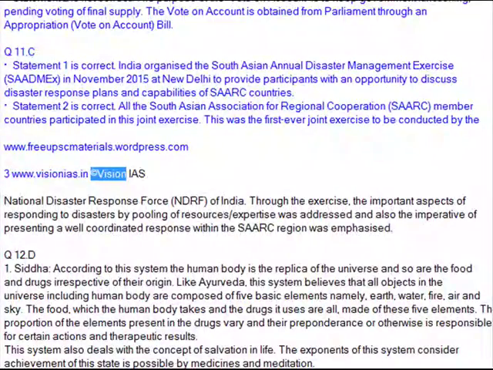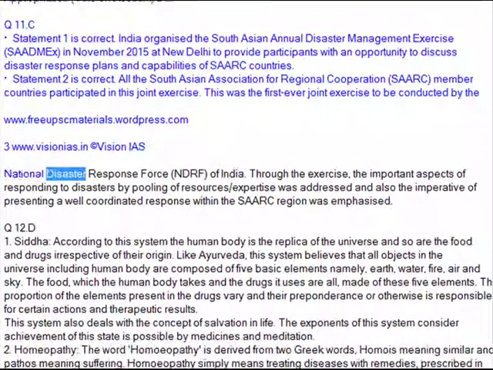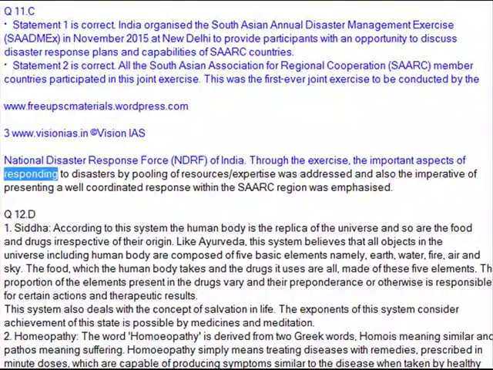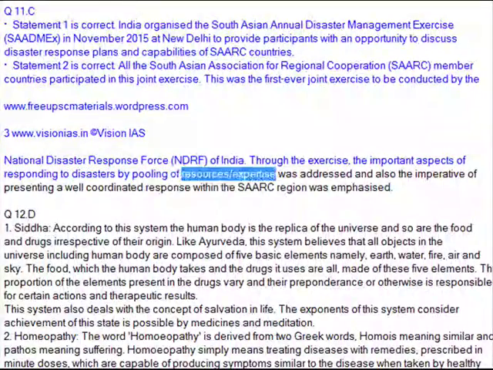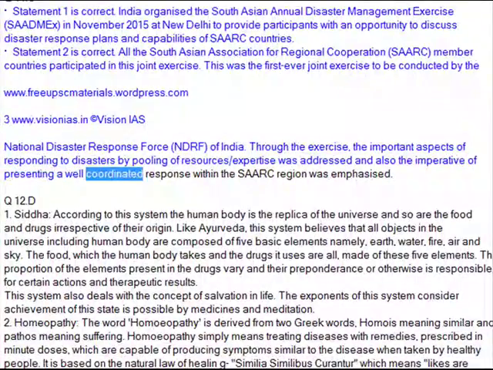National Disaster Response Force, NDRF, of India. Through the exercise, the important aspects of responding to disasters by pooling of resources and expertise were addressed, and the imperative of presenting a well-coordinated response within the SAARC region was also emphasized.